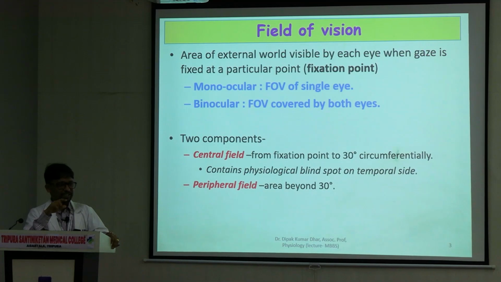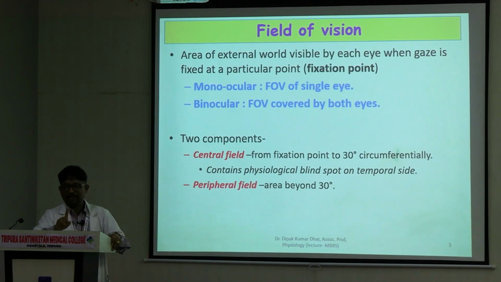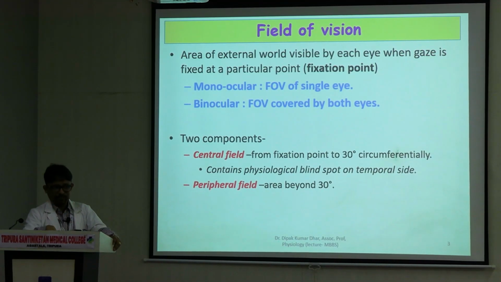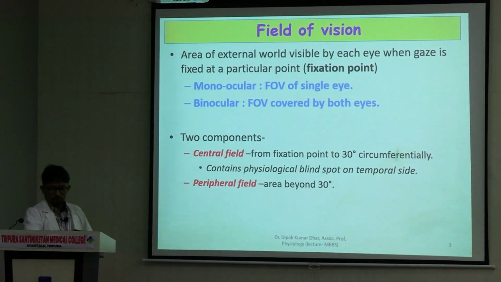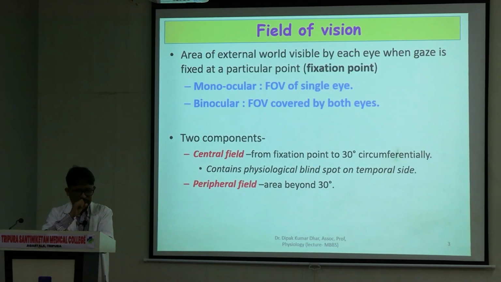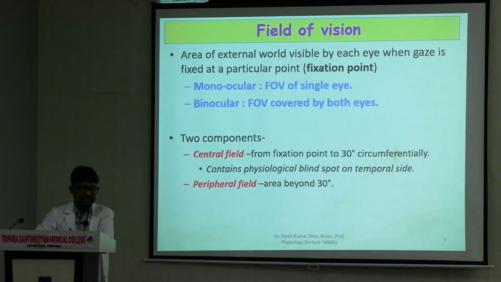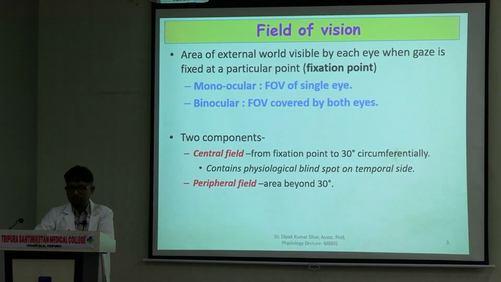The amount of the external world that you can see without changing the eye position or moving the eyeball, this is the field of vision of one eye, right? So this is a monocular field. Using both the eyes, if you fix your gaze again at the same point, and without moving the eyeball, the amount of the world that you can see is again called the binocular field of vision.